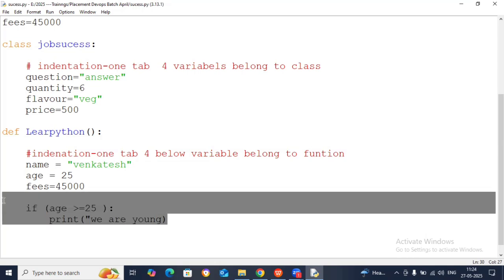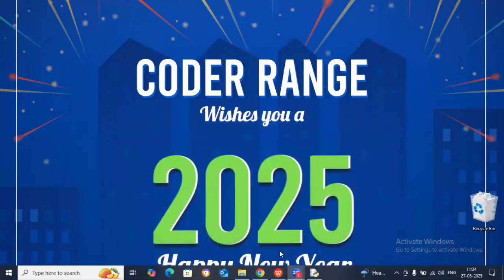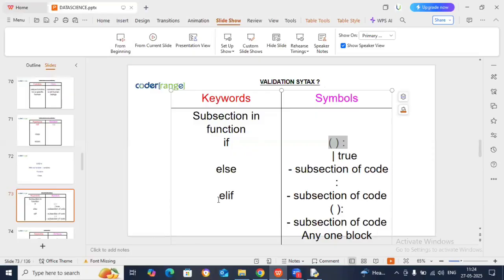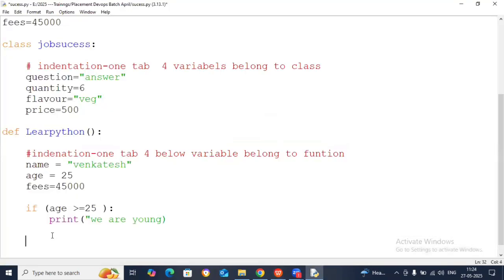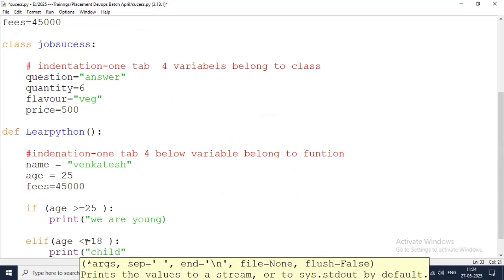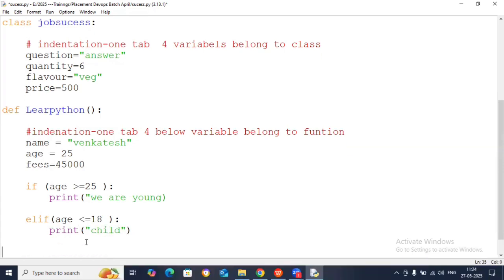This is how you write code in Python, all of you. So very simply, you can demonstrate understanding very easily. And you can write elif or else also. Elif means you can write the same thing, with one tab, correctly. You can write here: if your age is less than 18, print your child. Clear or not, guys? So you can write code like this. No problem.